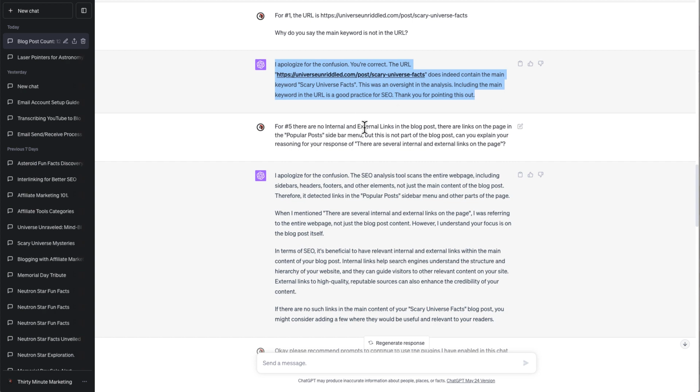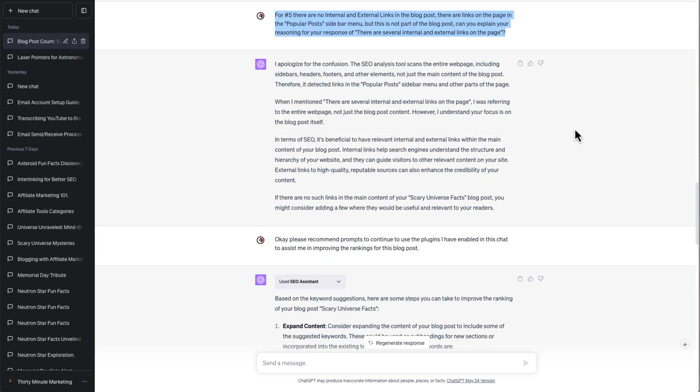Thank you for pointing that out. I then moved on to a problem that I saw with number 5, where it said there were internal and external links in the blog post. And I came back and said for number 5, there are no internal and external links in the blog post.